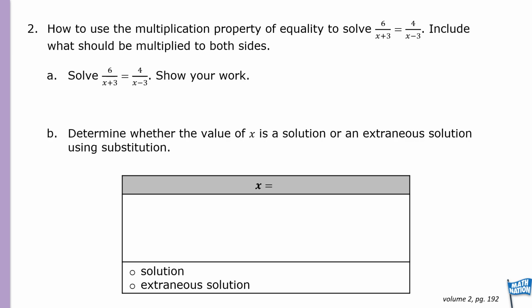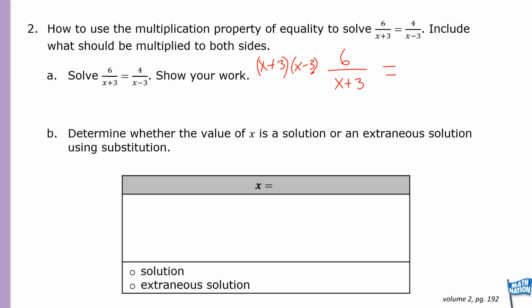So what we're going to do is take the equation 6 over x plus 3 and multiply this times our common denominator, which is x plus 3 times x minus 3.